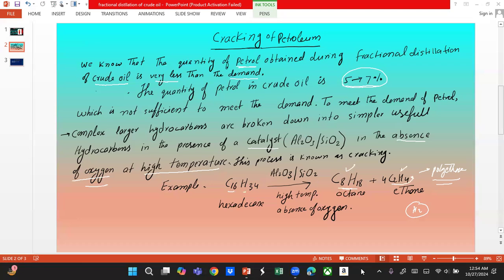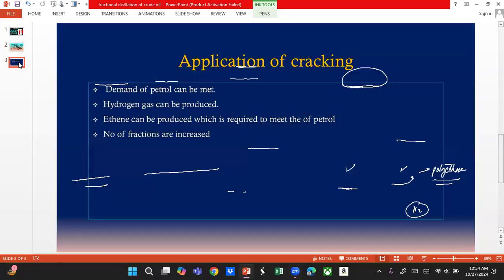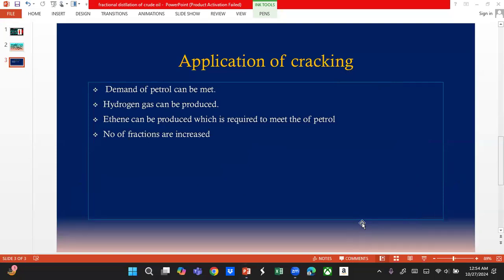I want to tell you some applications of cracking. Please note this one. Cracking has some applications which we have already discussed. For example, the demand of petrol can be met by doing this process. Similarly, we can produce hydrogen gas. I told you when hydrogen gas is produced, the other member of cracking will be alkene.